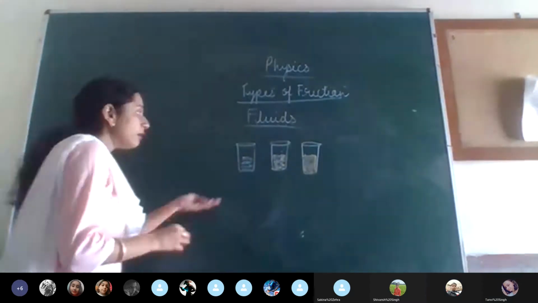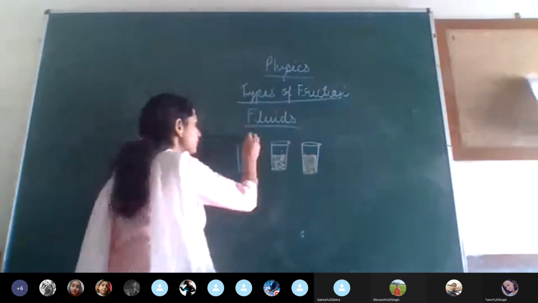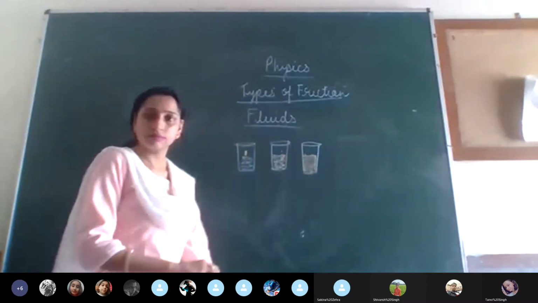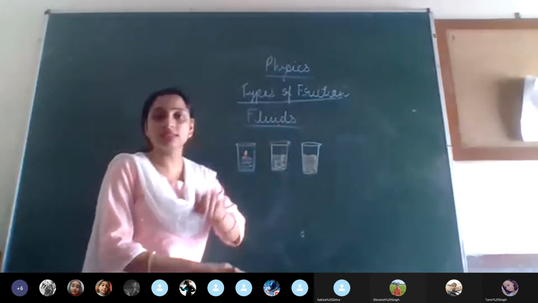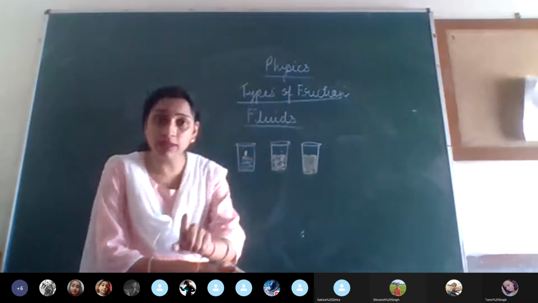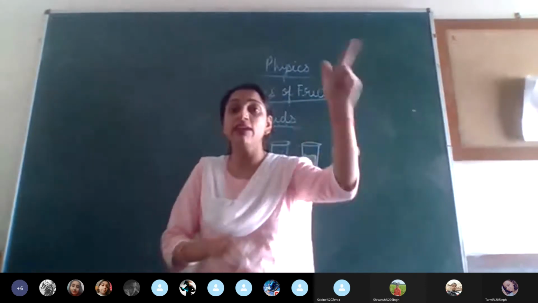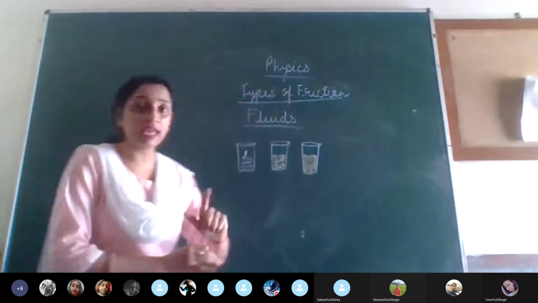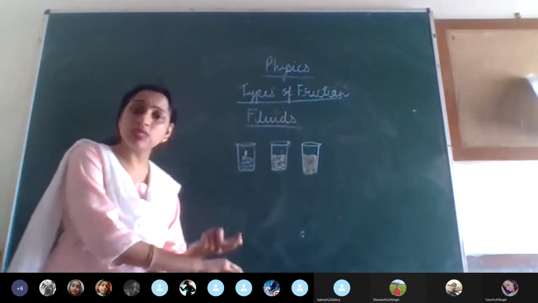Now just see. Now, supposing a housefly is there. If the housefly falls in this, it can move धीरे धीरे धीरे धीरे until unless it gets drowned. धीरे धीरे करके निकल आएगा. In this, the motion will be difficult. But in this case, the motion will be very, very difficult. So we say the thicker the liquid is, more is its viscosity.